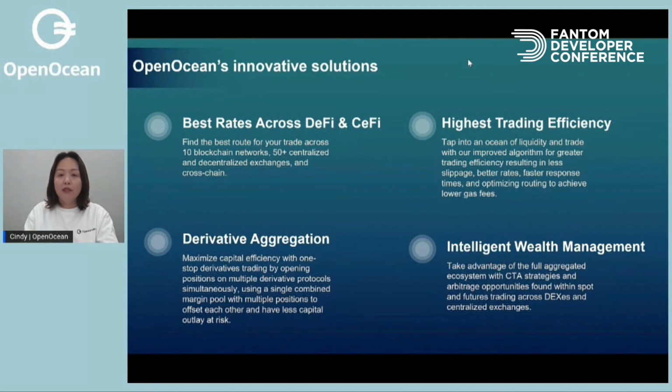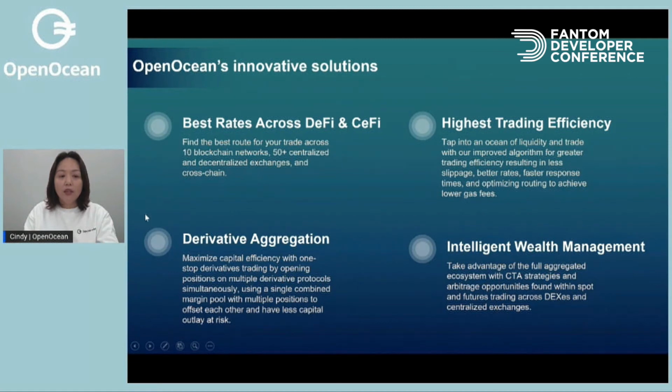We have faster response times and optimize your routing to achieve lower gas fees. So putting everything together, you can trade with the best rate with very high trading efficiency.